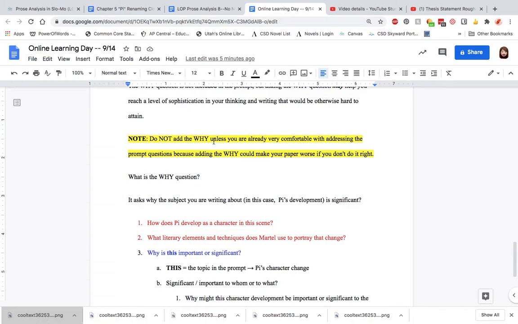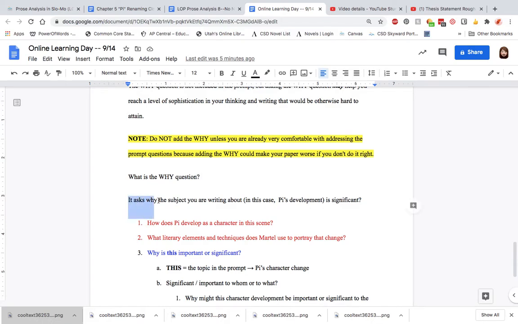Because if you add the why in, it can make your paper worse if you don't do it right or if you're unclear. So be careful with this one. Make sure you're comfortable with the other questions from the prompt first before you attempt this one. So let's go ahead and talk about what the why question is. That's kind of weird, but what is the why question?